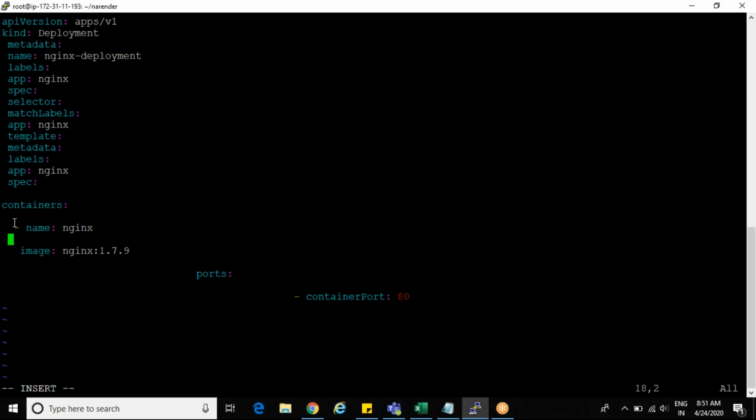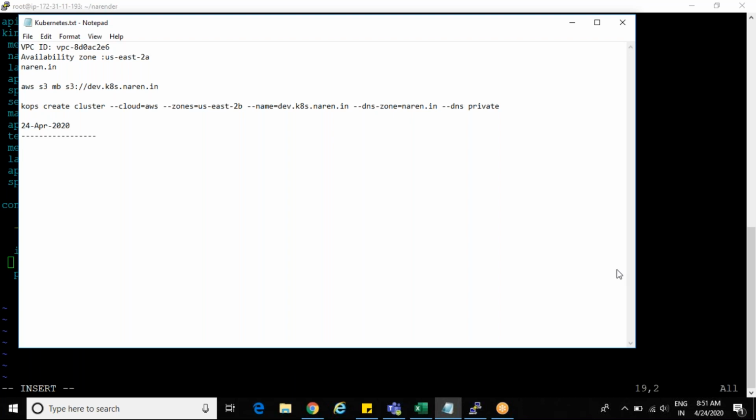Configurations and everything you already did in your Docker image. That image only I'm using here. Once you create a deployment container with Kubernetes, you can change it, but we don't do any changes related to the settings.